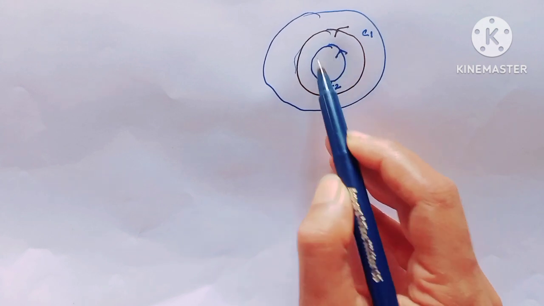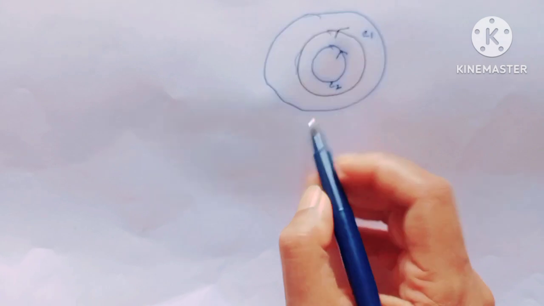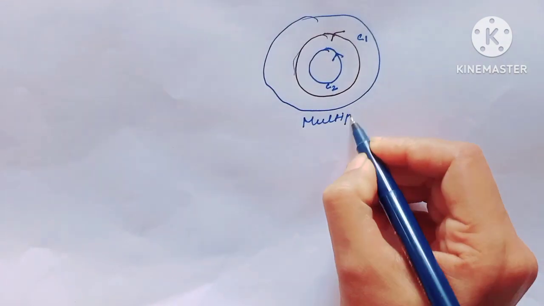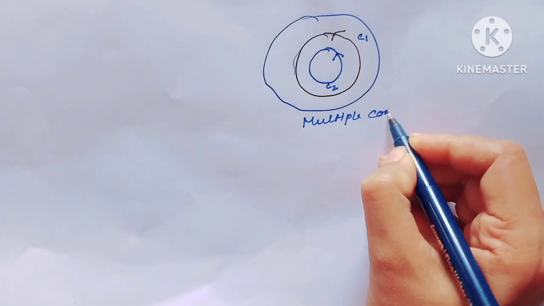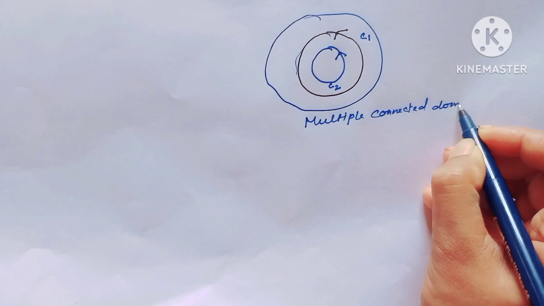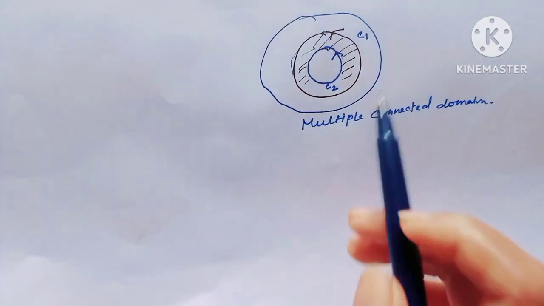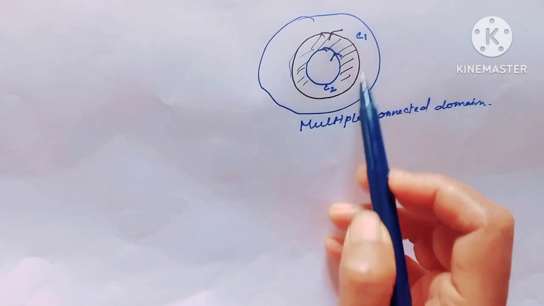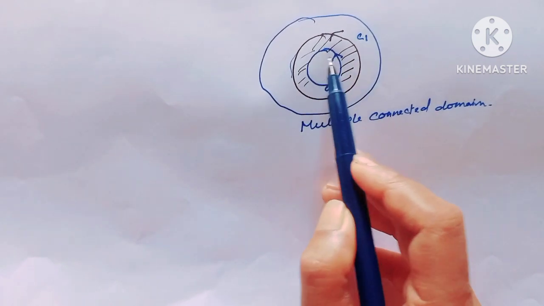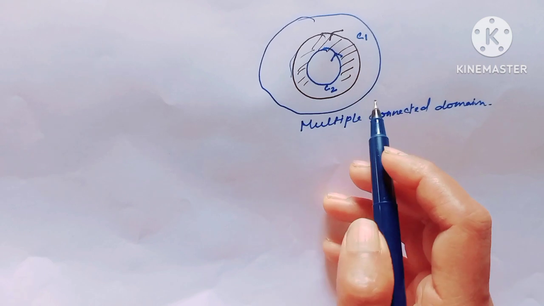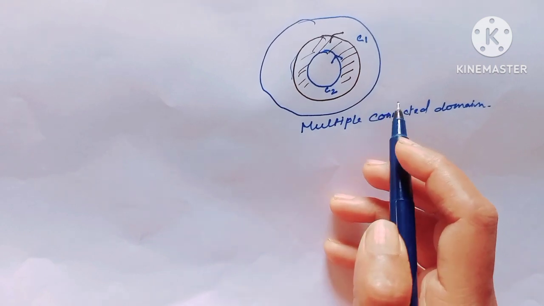Obviously, this is the hole. Obviously, this is the multiple connected domain, because only in this region the function is analytic. Here the function will not be analytic. So this is the hole. So this is the multiple connected domain.